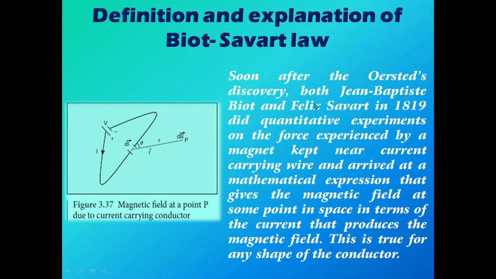Now I am going to explain the concept of the Biot-Savart law. Soon after Oersted's discovery, both Jean-Baptiste Biot and Felix Savart in 1819 did quantitative experiments on the force experienced by a magnet kept near a current carrying wire, and arrived at a mathematical expression that gives the magnetic field at some point in space in terms of the current that produces the magnetic field. This is true for any shape of the conductor.